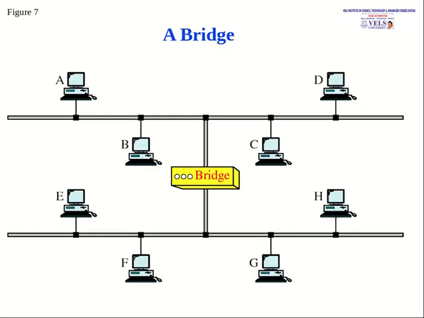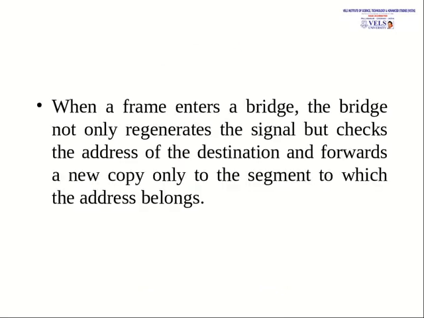So here we can see the first four systems A, B, C, D in one segment, and the next segment is E, F, G, H. These two different LANs will be connected by this bridge. When a frame enters the bridge, the bridge not only regenerates the signal like a repeater, it also checks the address of the destination and forwards the new copy only to the particular segment.